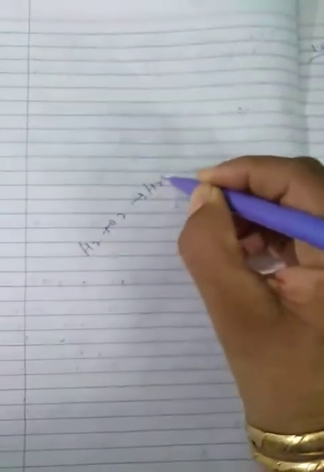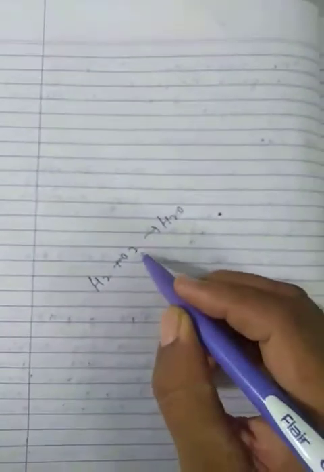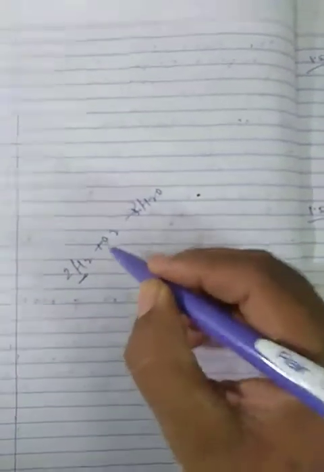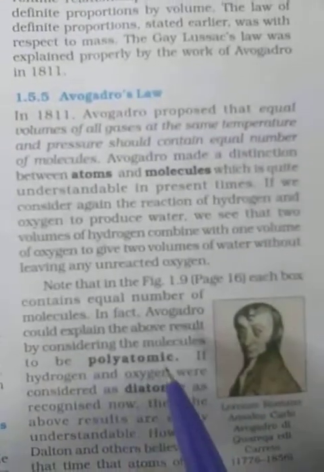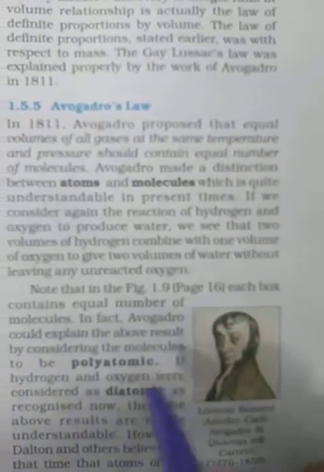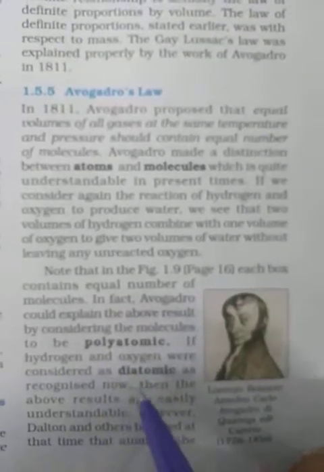See, H2 plus O2 gives H2O; balance 2 hydrogen and 2 oxygen. Here you balance and here you balance. So 2 and 1 gives 2 moles of H2O. Avogadro could explain the above result by considering the molecules to be polyatomic. If hydrogen and oxygen were considered as diatomic, means H2, oxygen can't be available like that; oxygen and oxygen gives O2, H and H, H2.